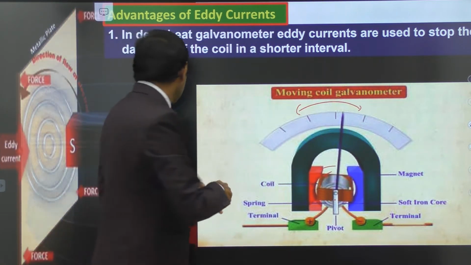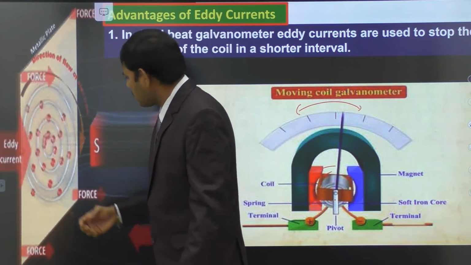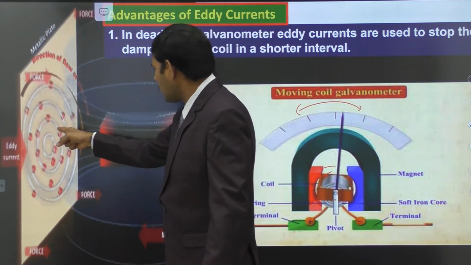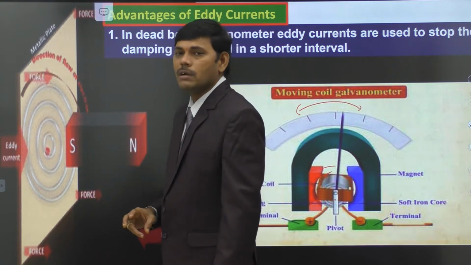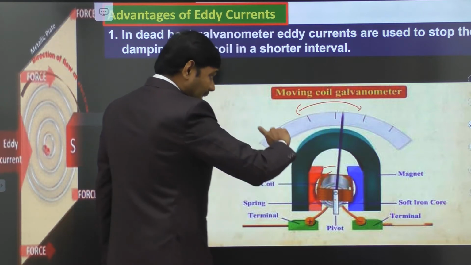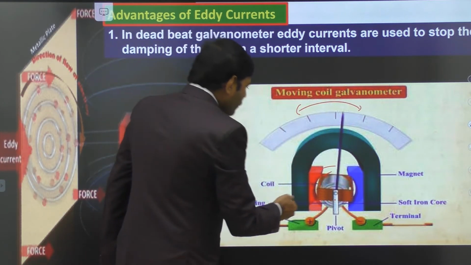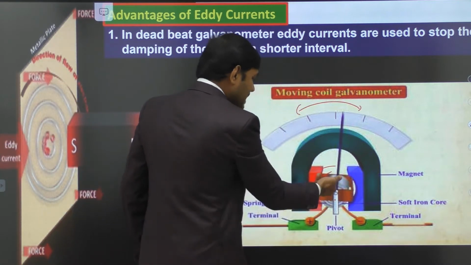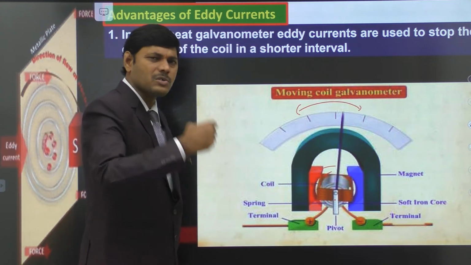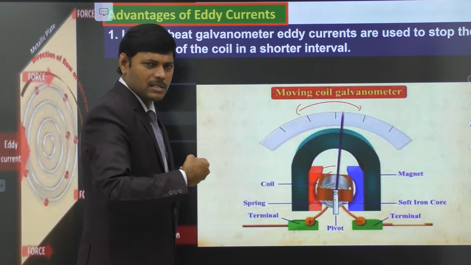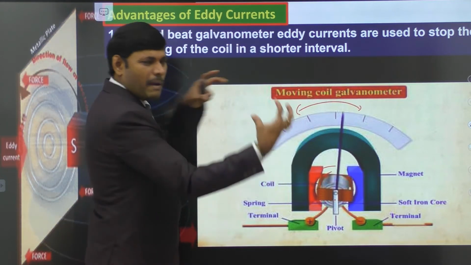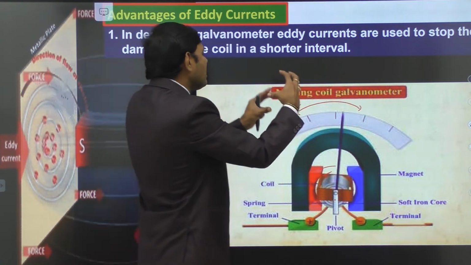In this image you are observing, when the south pole is approaching, the eddy currents are induced in circulating form, and the face becomes a south pole and it opposes the motion of the south pole of the magnet. Similarly, when the needle starts oscillating, the magnetic flux through the iron rod inside the coil changes. The change in magnetic flux develops an induced current in the form of eddy currents, and the eddy current applies a magnetic force in the opposite direction and it stops the needle suddenly.